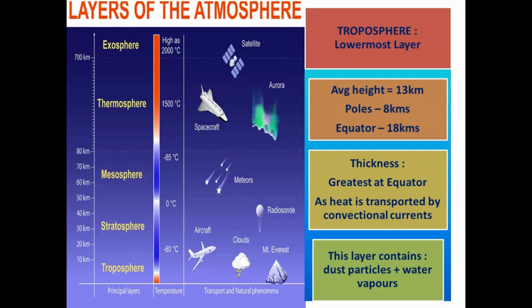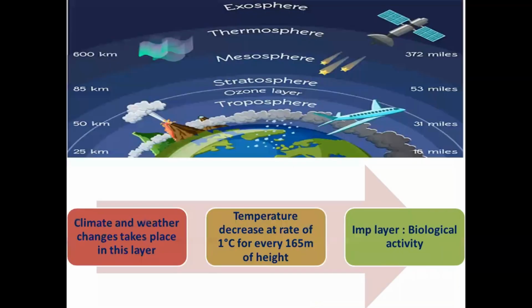Most climatic phenomena also take place here only. Climate and weather take place here only. Temperature, we have done, and important biological activities, we have done. Now let us proceed further.